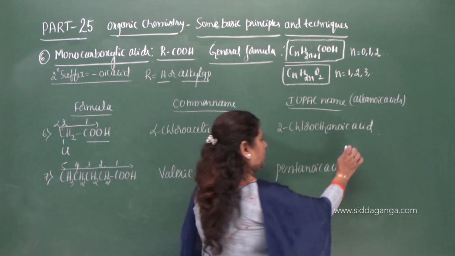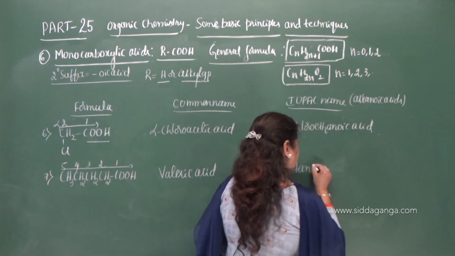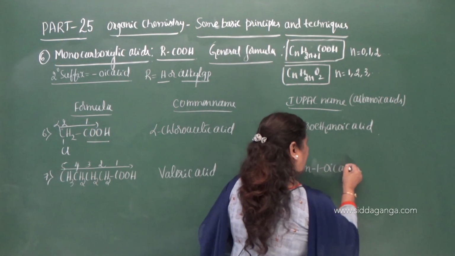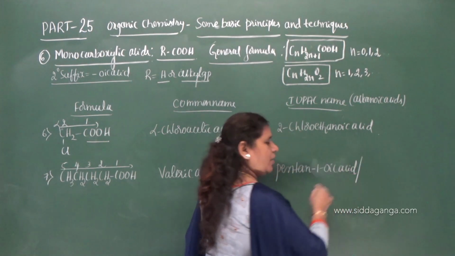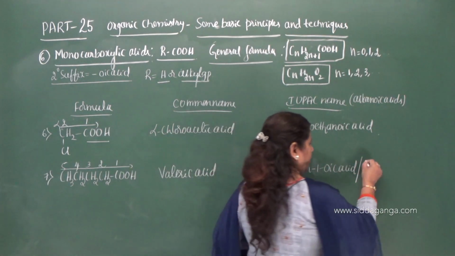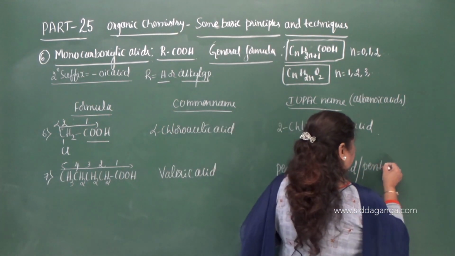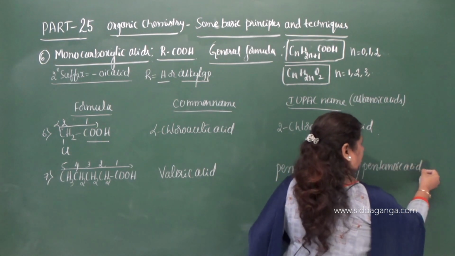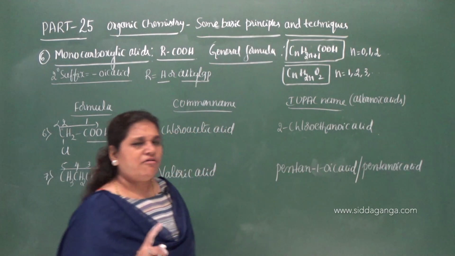Actually you have to write it as pentane-1-oic acid. Since the locant is 1, you can ignore it and write it as pentanoic acid, as the COOH group is a terminal functional group.